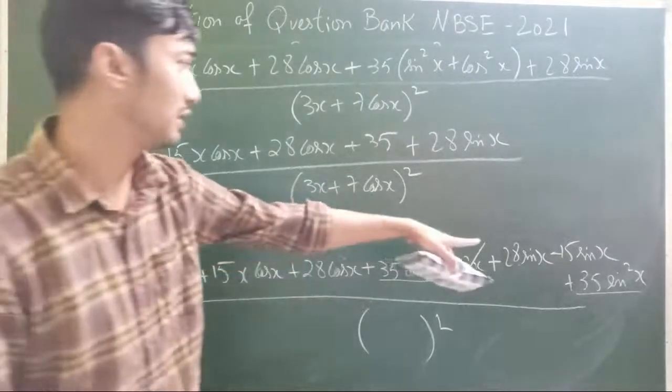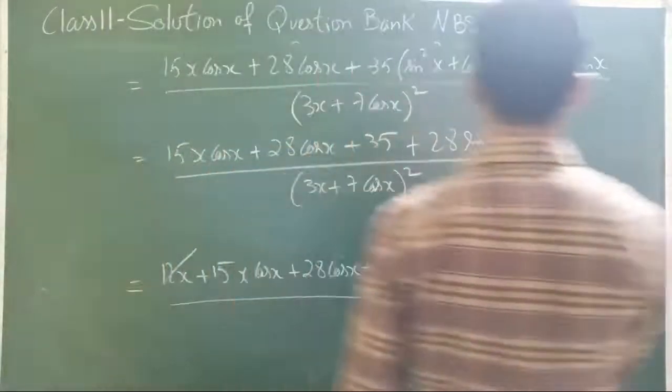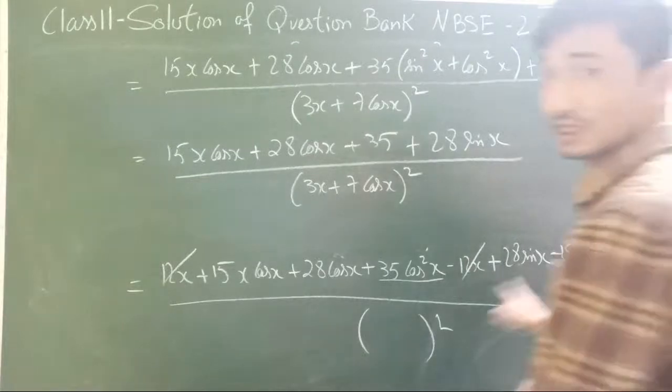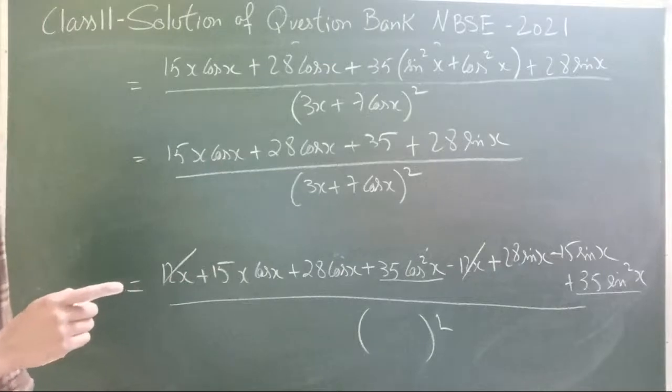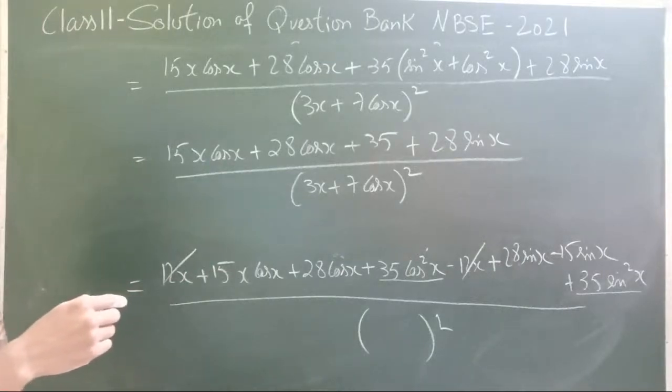Okay, we have still 15. I think something is wrong here in the multiplication. You can just check once. I think somewhere we missed out x. I think it should be 28.